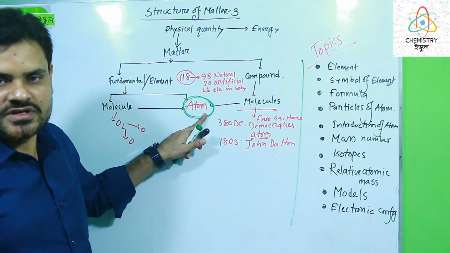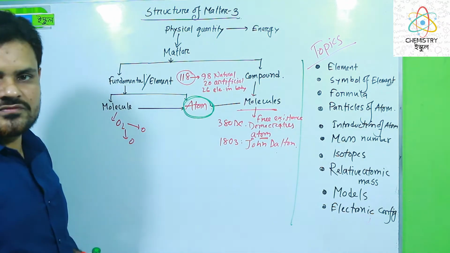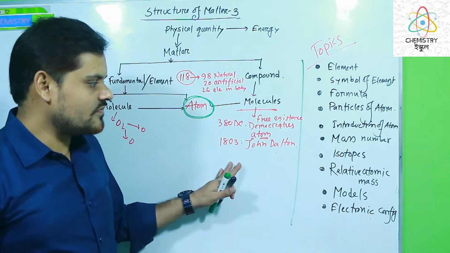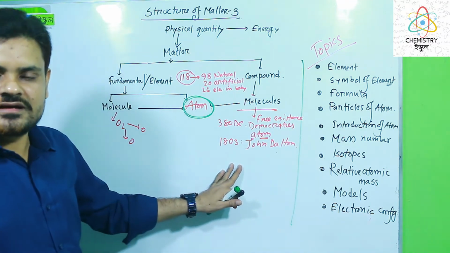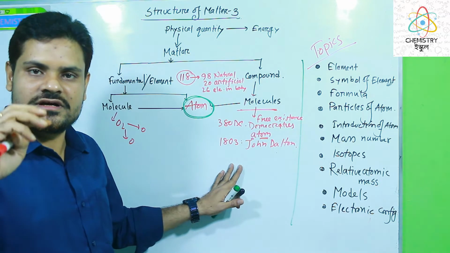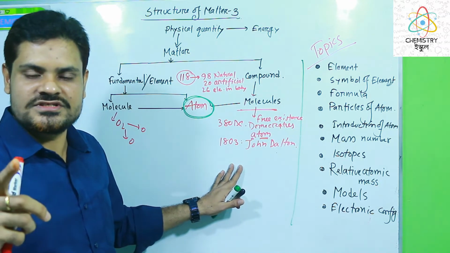But later on, from Niels Bohr and Rutherford, we get the Niels Bohr and Rutherford models, in the next videos, inshallah.